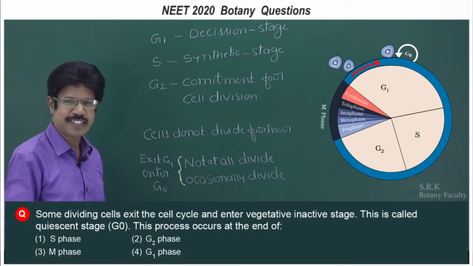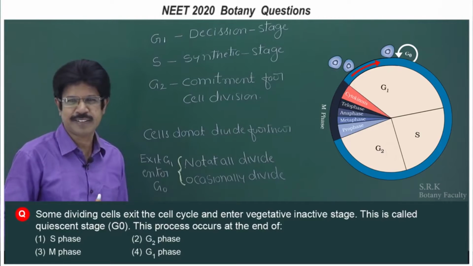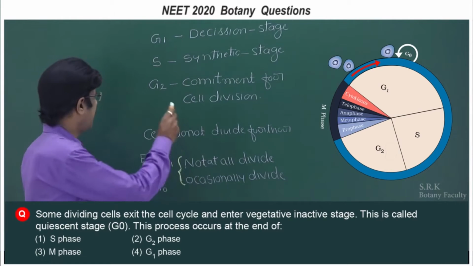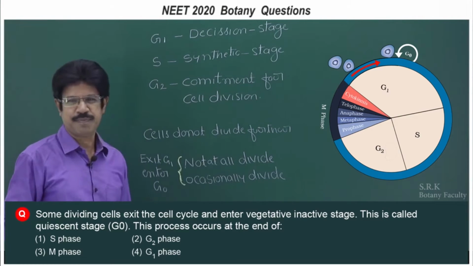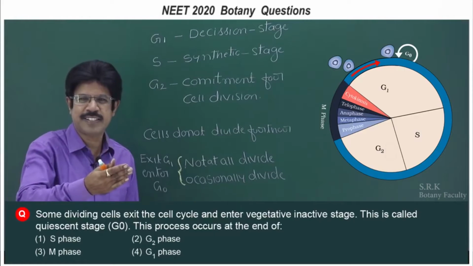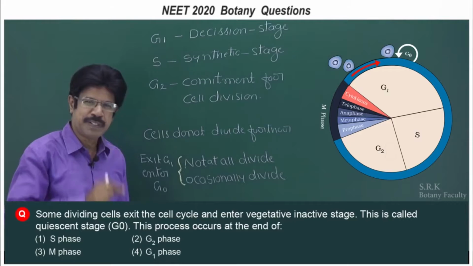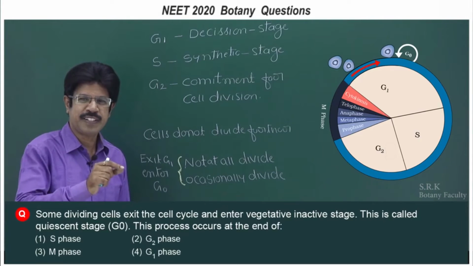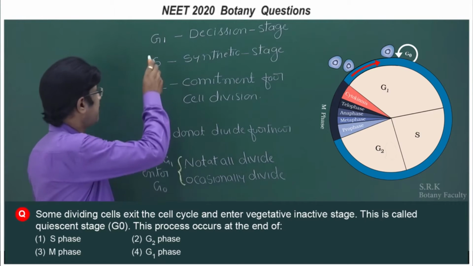In the synthetic stage, DNA replication occurs, doubling of DNA occurs in case of S, and in case of G2 there is commitment for cell division, that means it is ready for cell division and enters the next stage, which is M. The M stage is said to be completed only after cytokinesis.